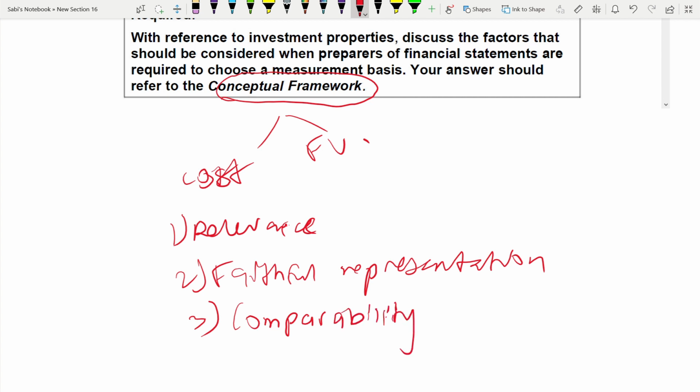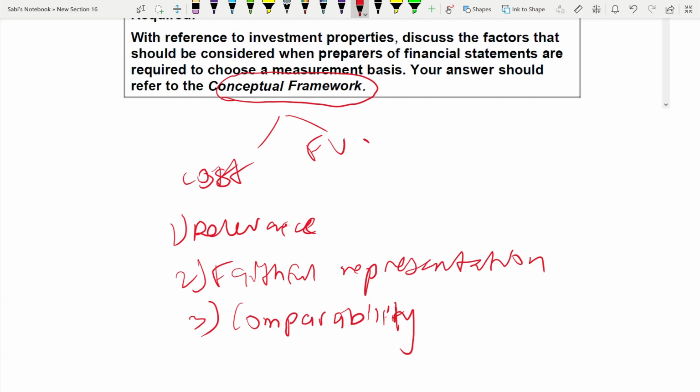Okay, this is regarding the measurement basis. Whatever the measurement basis you are choosing, whether cost or fair value model, it has to be relevant, it should be faithfully represented, and you have to be able to compare. Okay, now you need to talk about these 3 points in depth, which I'm not going to do. Answers are there, but I'm going to explain the points. Let's start with relevance first.